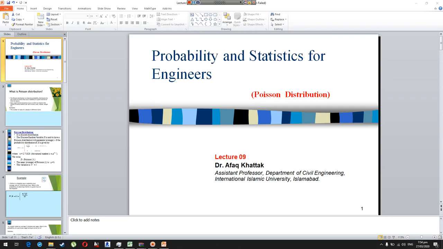Bismillahirrahmanirrahim. This is the probability and statistics course for civil engineers, civil engineering batch F18. The topic today is Poisson distribution. This is lecture number 9.